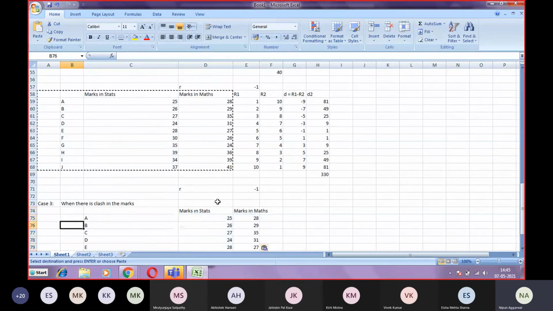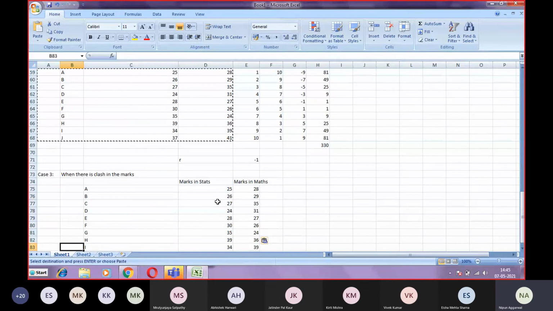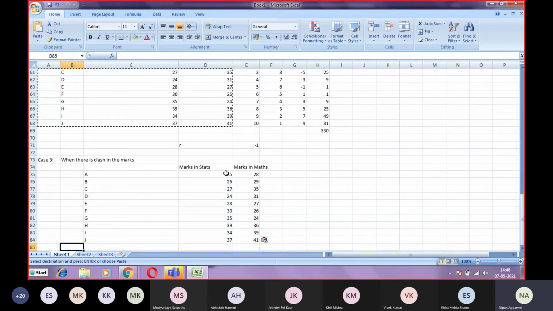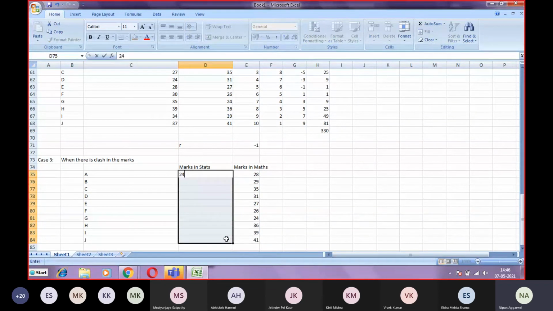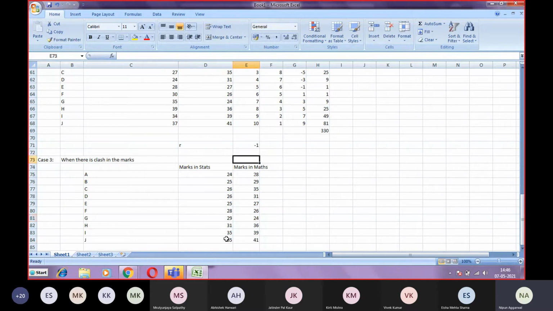Now I have changed the data: 24, 25, 26, 26, 25, 28, 29. Suppose this will be the data for stats, and for maths it is 28, 24, 25, 24, 26, 24, 23, 28, 26.